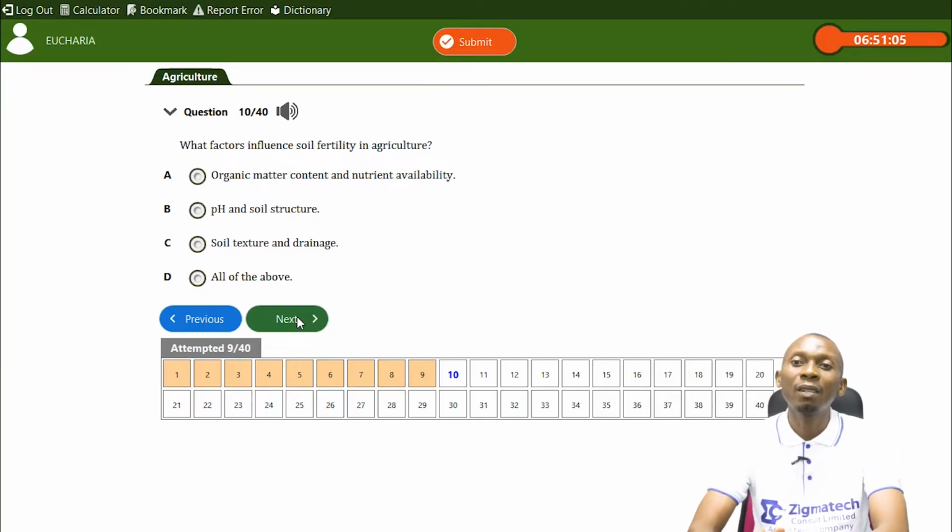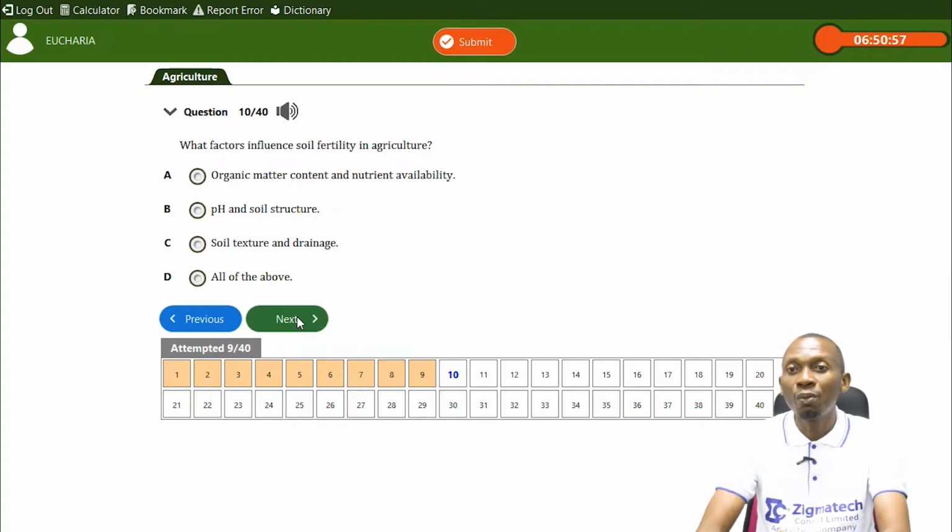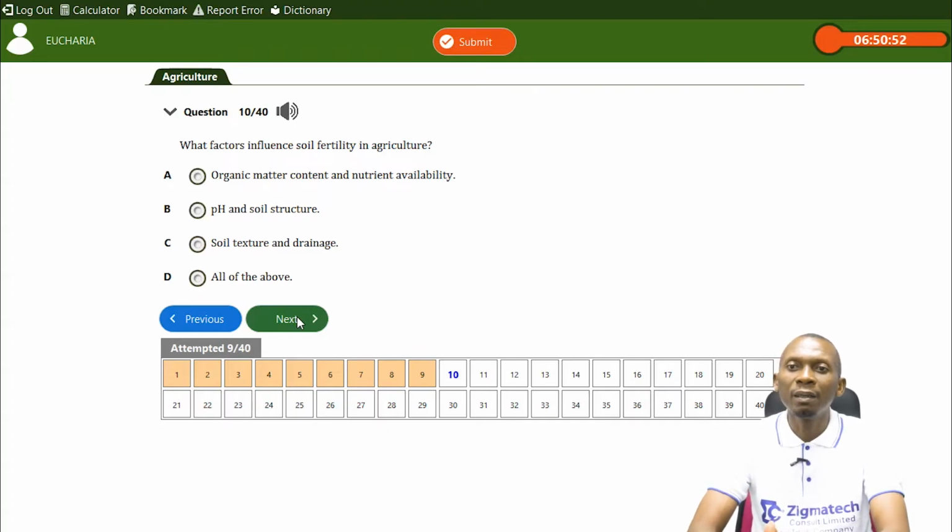Here we have organic matter content and nutrient availability. It does affect fertility. Organic matter, we're talking about decomposed plant and animal remains. It does affect soil fertility. The pH and the soil structure also affect soil fertility. A soil that is acidic will lead to loss of some nutrients or some elements in the soil, which is also a factor that can influence fertility.